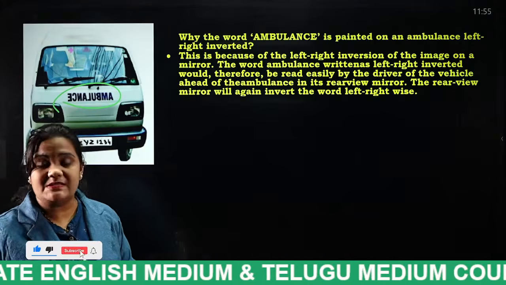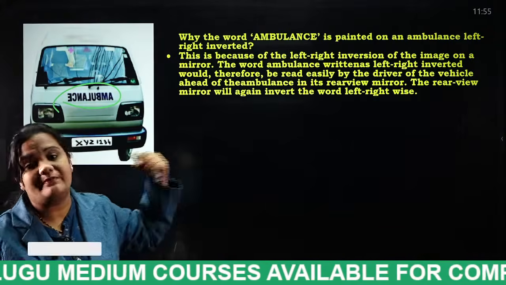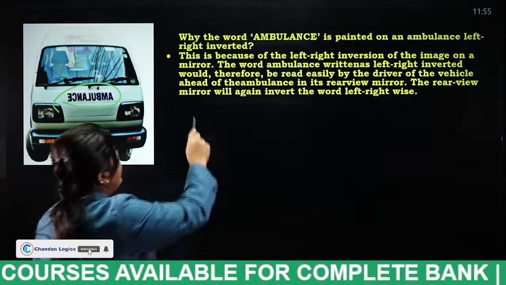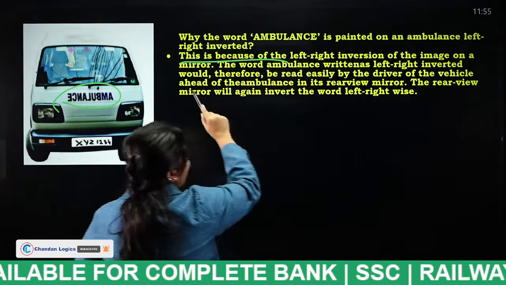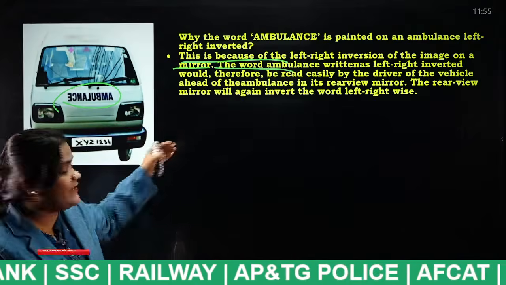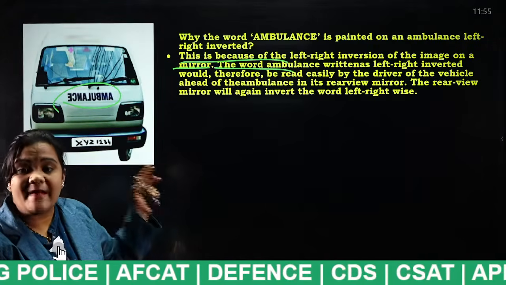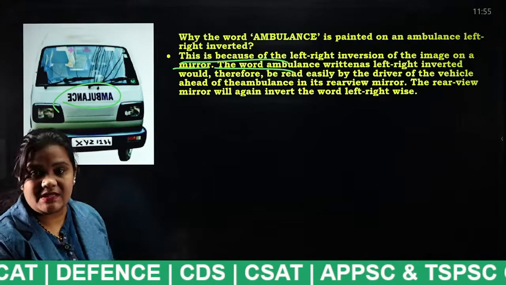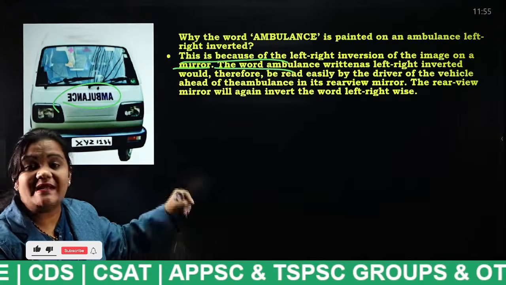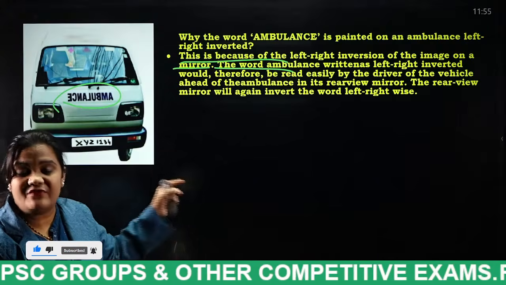For that purpose, the word ambulance is always written in the left-right inverted method. This is because of the left-right inversion of the image in the mirror. Very, very important. In which method is the word ambulance written on the ambulance? Left-right inverted method. Why? Because a mirror always follows the left-right inverted method.